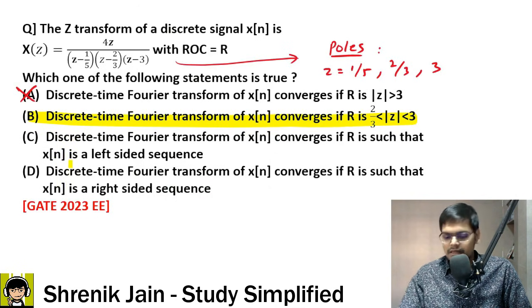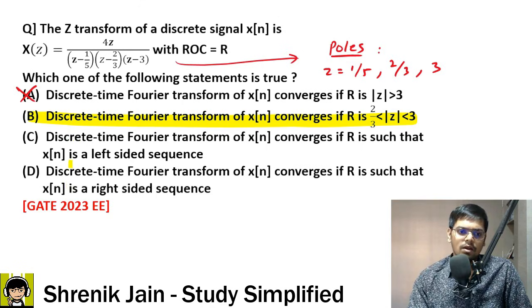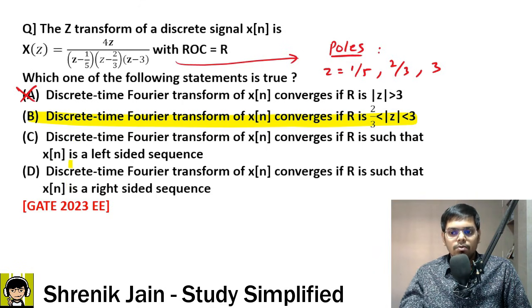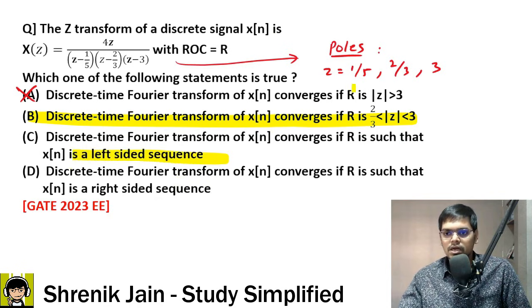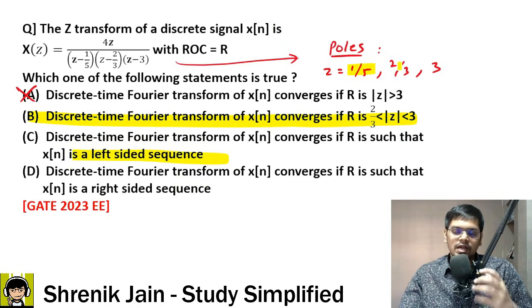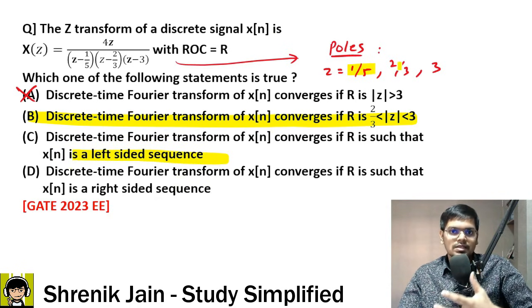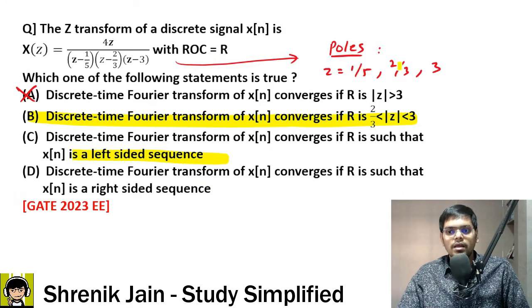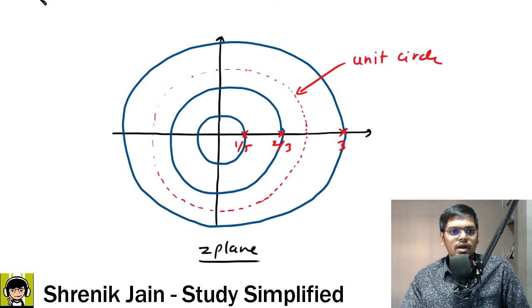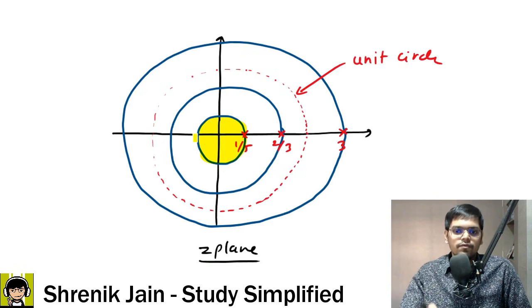Sir, why are C and D wrong? Please also tell us that. Why are C and D wrong? It is wrong because when you say left-sided sequence, take this pole and take the left-sided version, so mod z less than 1/5. If I take mod z less than 1/5, will it include the unit circle? It is not including the unit circle. Therefore, this region is not a region of convergence.